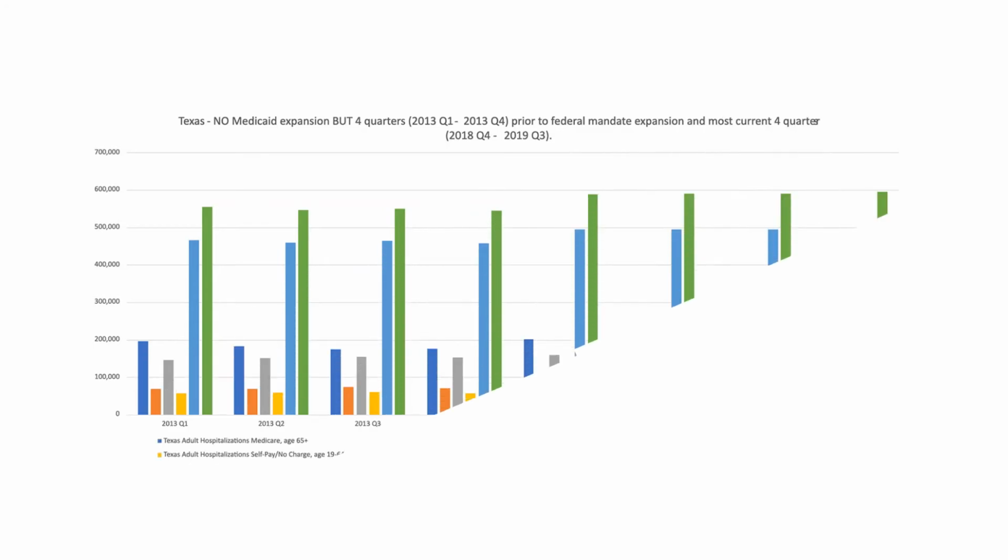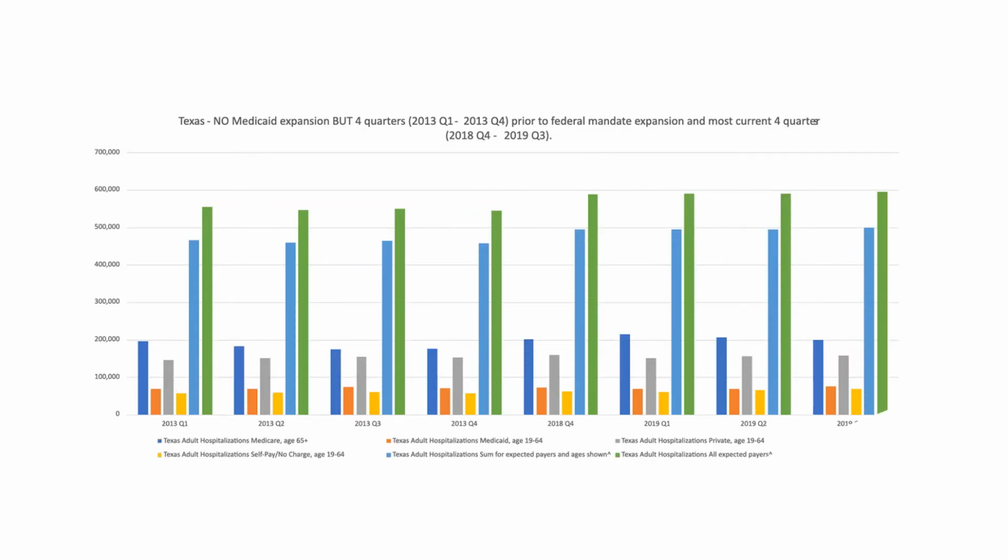Here's a chart to visualize what we just talked about. The chart starts with 2013 quarter 1. The arrow points to the self pay category, the yellow bar. And the last quarter, down here, quarter 3 of 2019, is also self pay. The bar may look about the same size, but in 2019, that little tiny bit that's higher considers a lot more people without insurance that are being hospitalized.